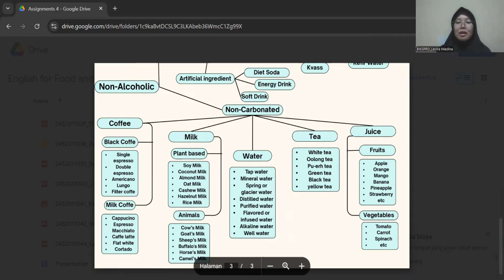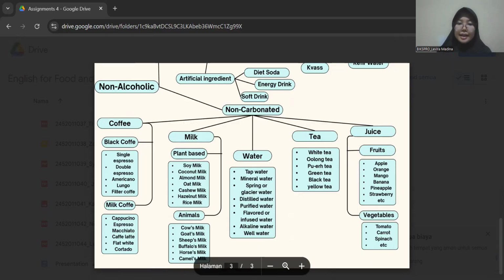And for the next is mineral water, which is water that comes from a natural source and contains minerals like calcium, magnesium, or sodium, which can give it a distinctive taste. And for the next is spring or glacier water. It is water sourced from natural springs or glaciers, typically free of pollutants and rich in minerals.